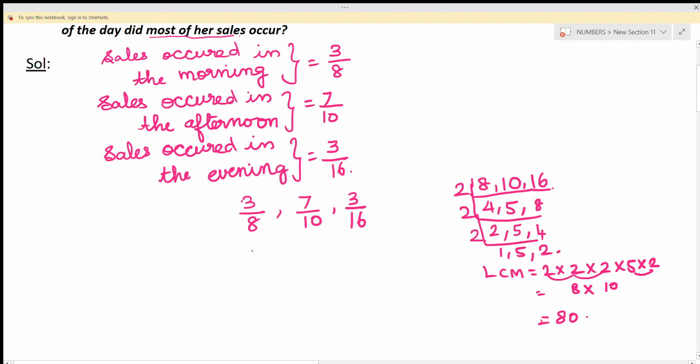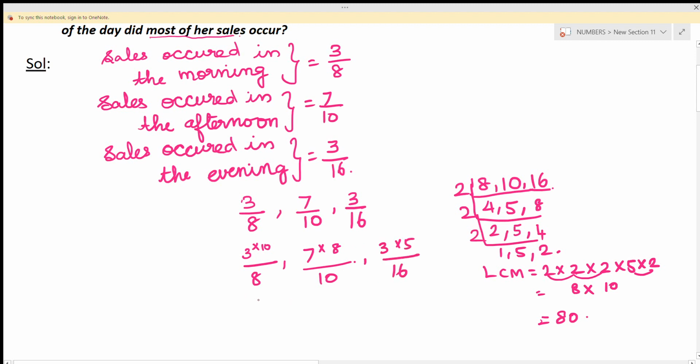Now we are going to multiply the given fractions. First we are going to multiply the first fraction by 10, the second fraction by 8 and the third fraction by 5.